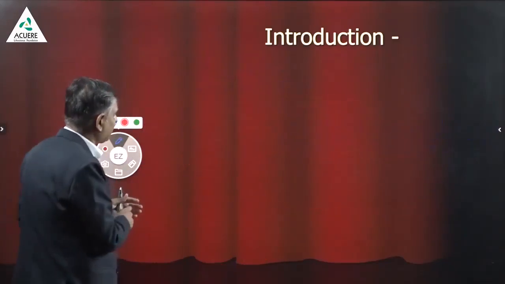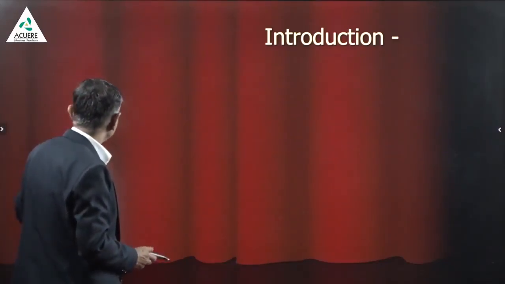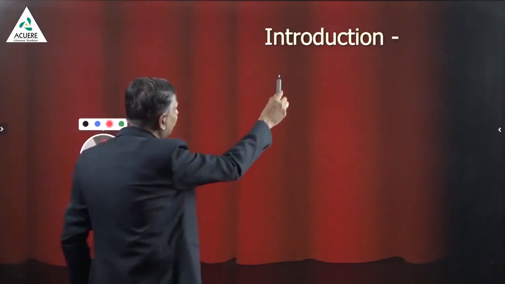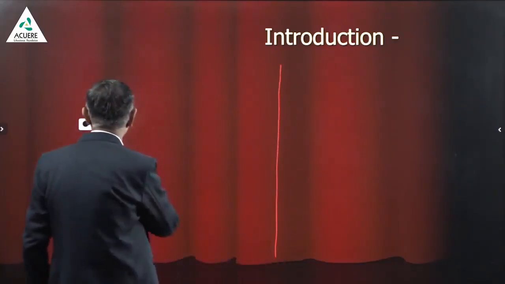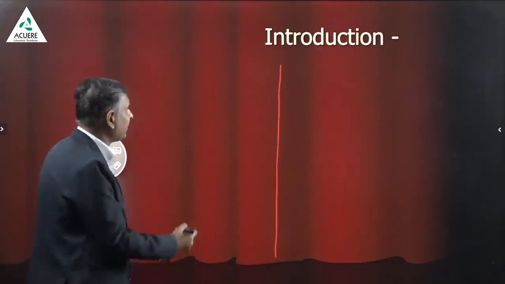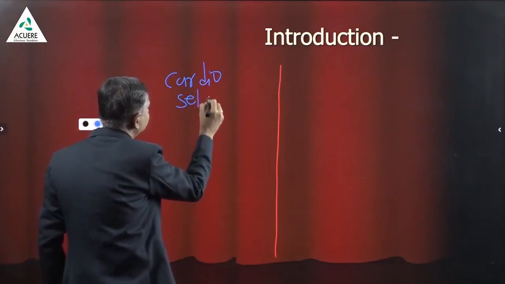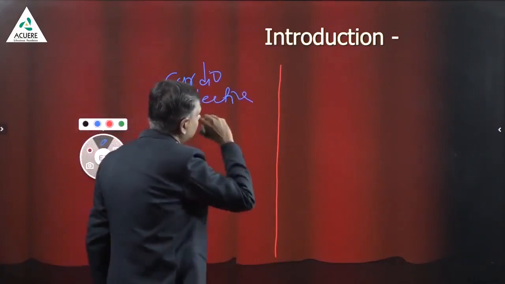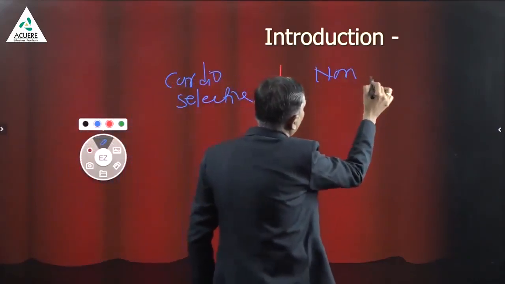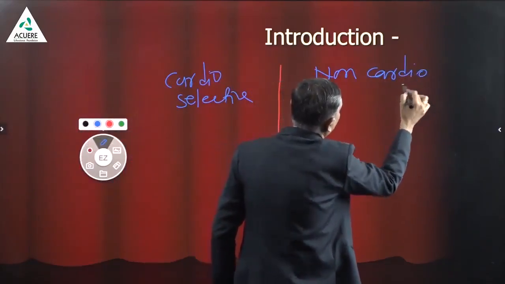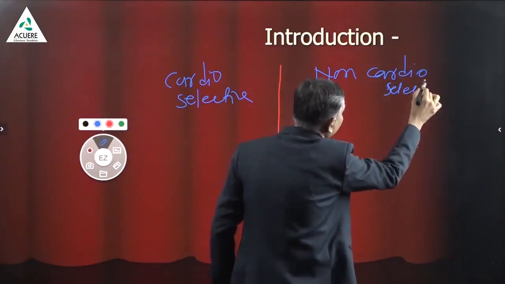Now, the point is very important. The calcium channel blockers are principally divided into two parts: cardio-selective and non-cardio-selective.